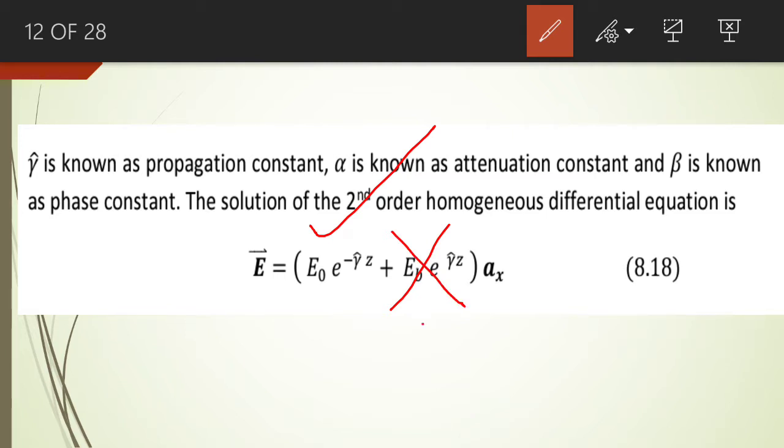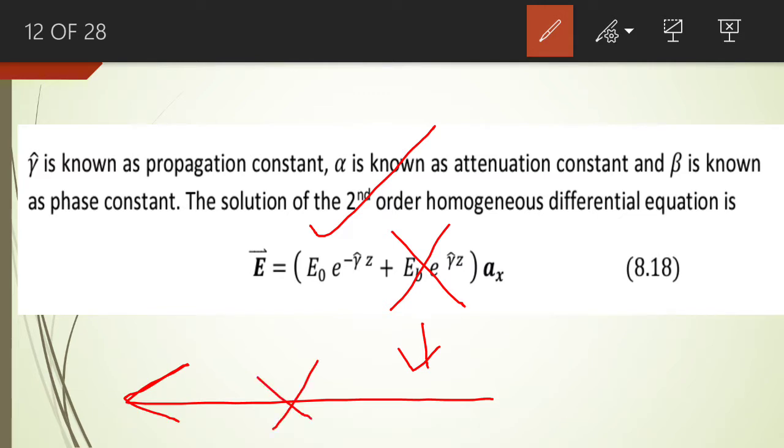Because this component represents the component of the wave which moves in the backward direction. So this component does not exist. This is why we eliminate this component over here. We don't consider it. So we consider the first component of the phasor value of the electric field intensity.